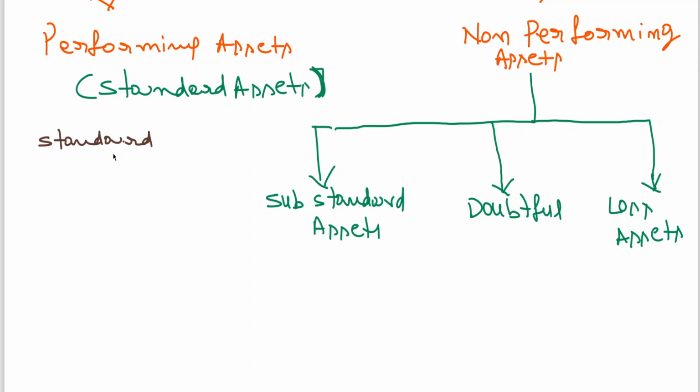Sometimes even when the performance is good, out of 10 times, one time or two times, there is a possibility of some mistakes, some performance below expectation. Very rarely it happens. That is why it is called standard.